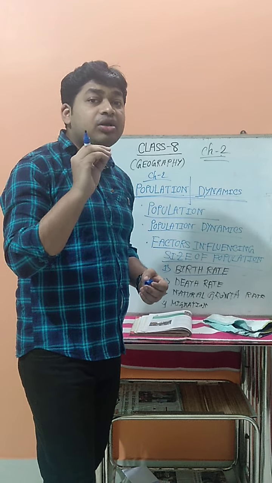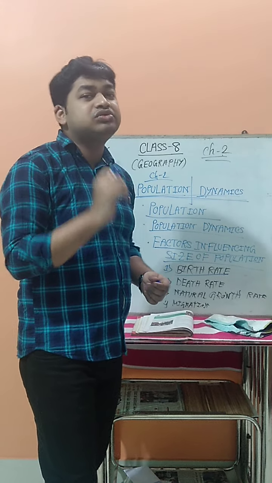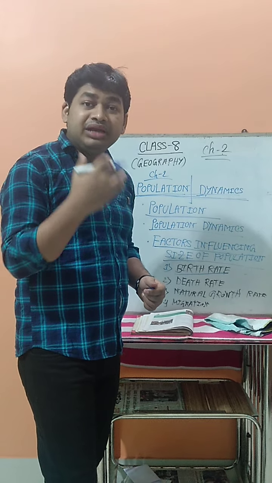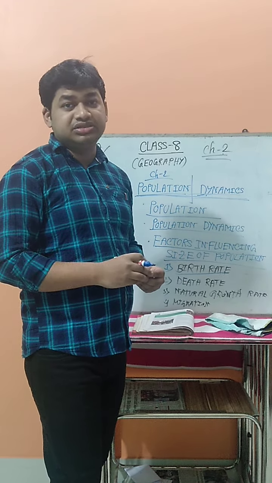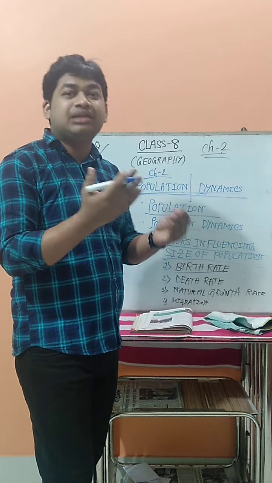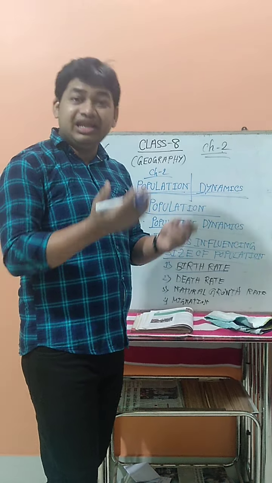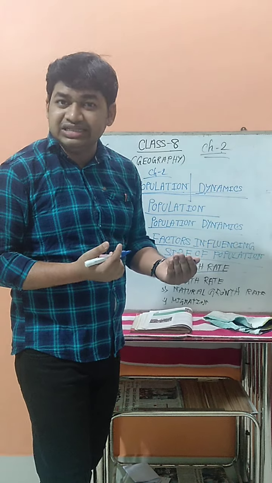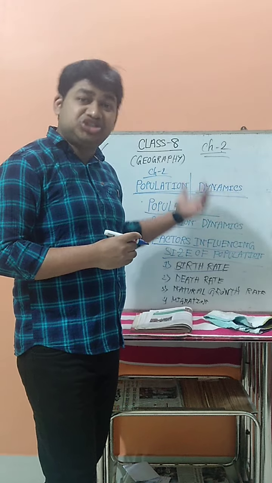How many babies are born in a year per thousand people, this ratio is known as the birth rate. Again I repeat, how many new babies are born in a particular year per thousand people, this ratio is known as the birth rate. And if in any place the birth rate increases, that means the population increases. And if the birth rate decreases, the population will decrease. So in this way, the size of the population also changes through the birth rate.